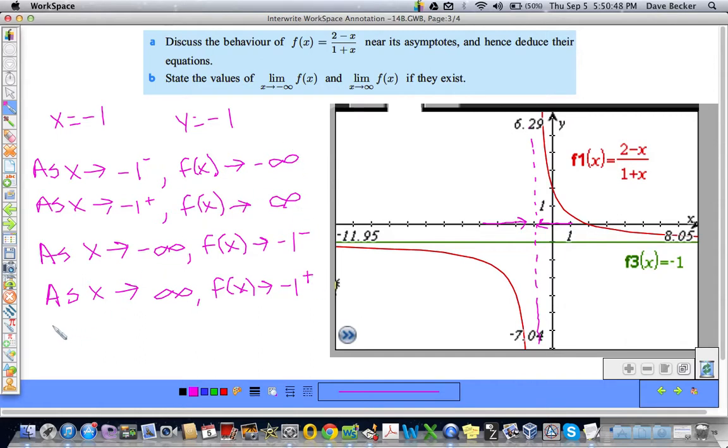So we can say from this observation that the limit of f of x as x approaches -infinity is equal to -1, and the limit of f of x as x approaches positive infinity is also equal to -1. Okay, hang in there. One more example.